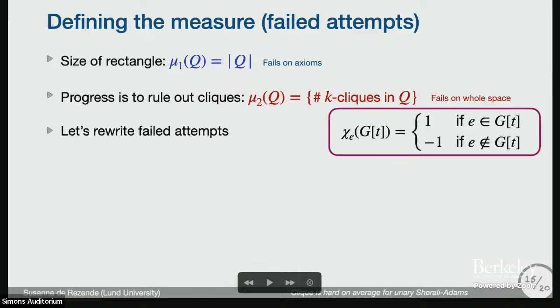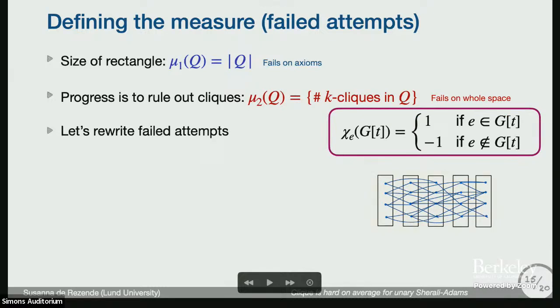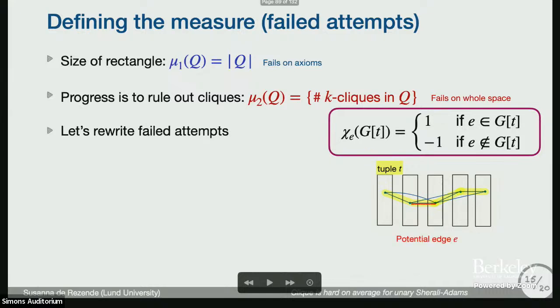To rewrite them, I'm going to consider these Fourier characters. What I really care about is I have a graph G, I have a k-tuple T, so it's just some k vertices, and I concentrate just on the induced graph on those k vertices, and I have some potential edge, I evaluate my function on that potential edge.